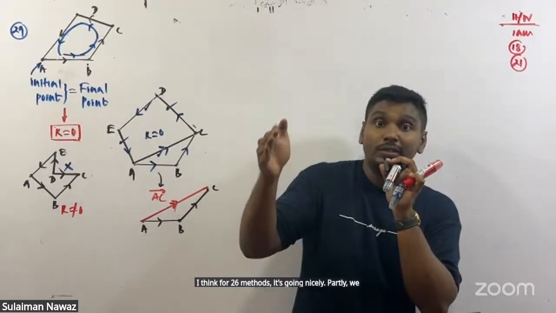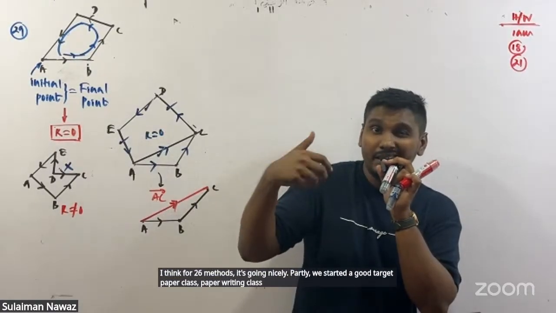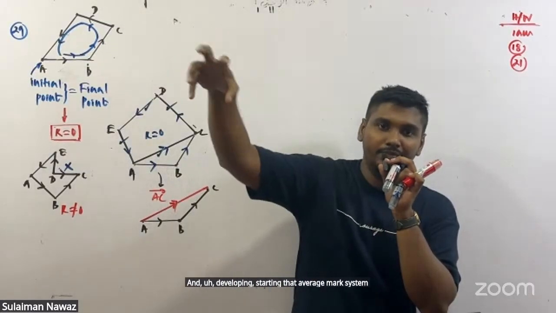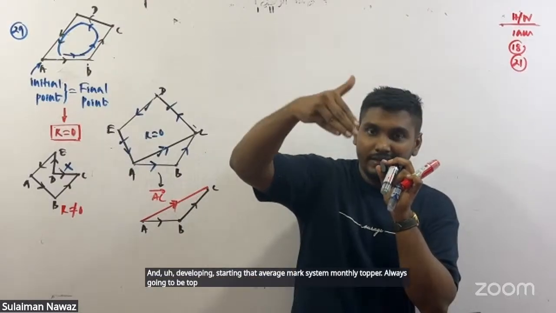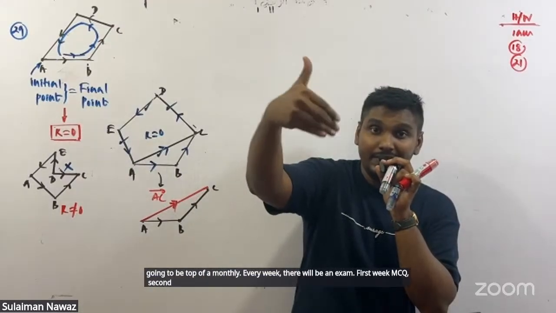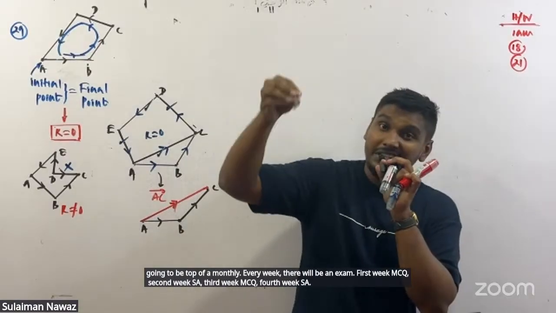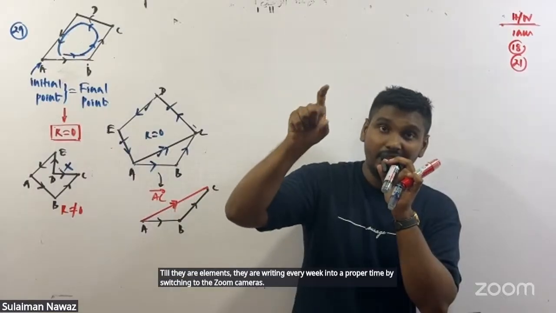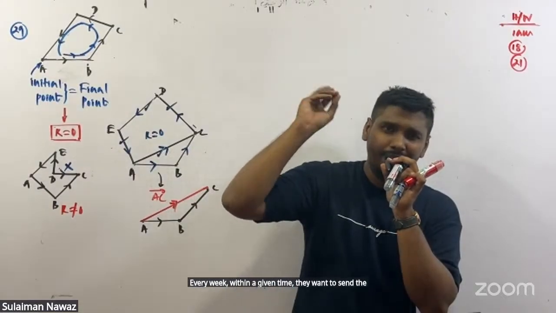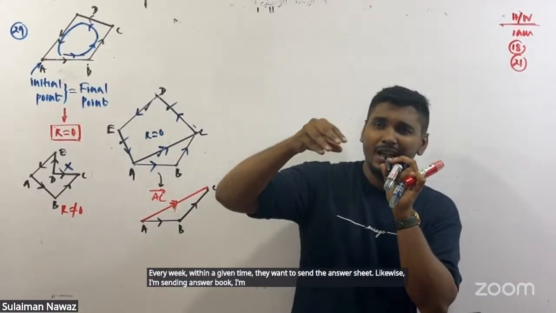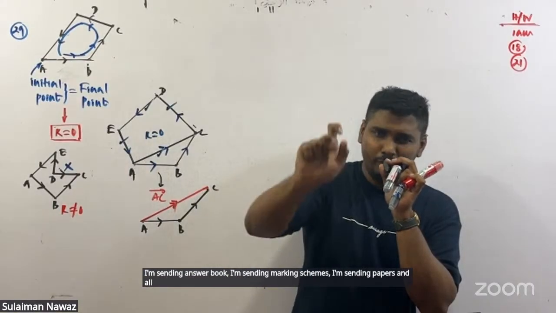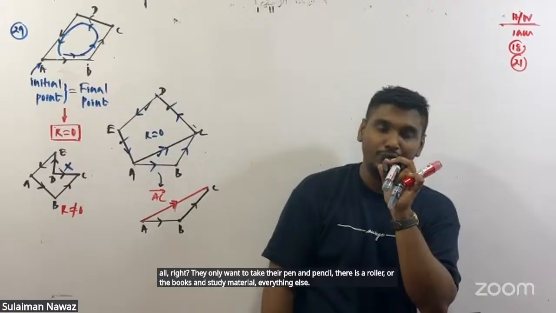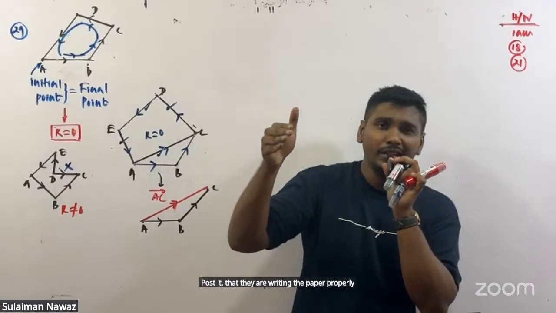Parallelly, we started a good target paper class: paper writing, paper marking, ranking, and developing an average mark system and a monthly topper. Every week there will be an exam: first week MCQ, second week essay, third week MCQ, fourth week essay. Till their A levels, they write every week in proper time with their Zoom cameras on. Within the given time, they must send the answer sheet. Likewise, I send the papers, marking schemes, and answer books. They only need to take their pen, pencil, eraser, ruler, books and study material. But they are writing the paper properly every week.